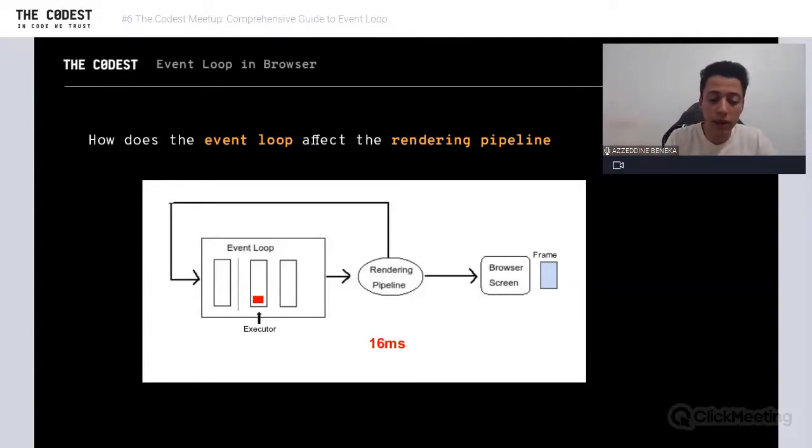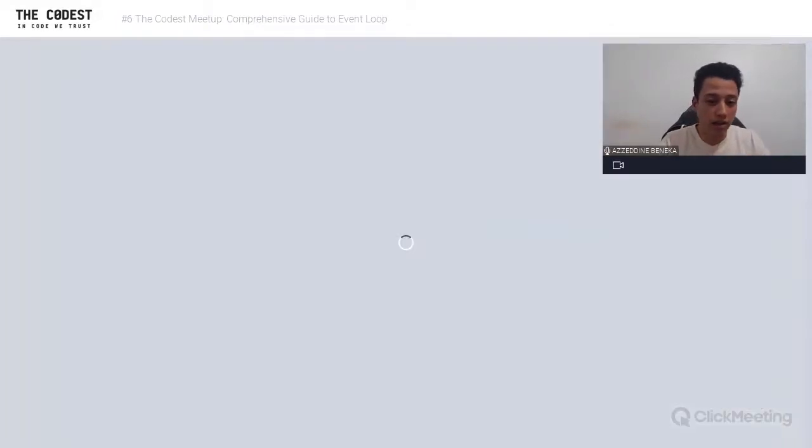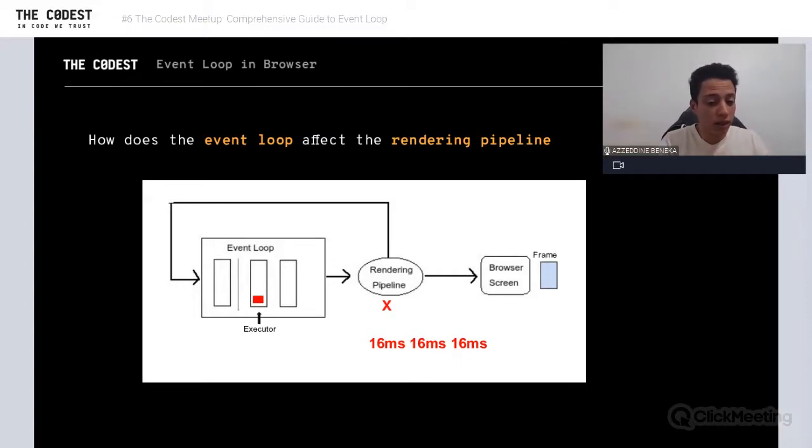The rendering pipeline cannot start generating a new frame because the event loop is stuck in one task. And let's say we also passed another 60 milliseconds. That means we don't have any change in our layout. And with another 60 milliseconds, still no change in our UI, in our page.